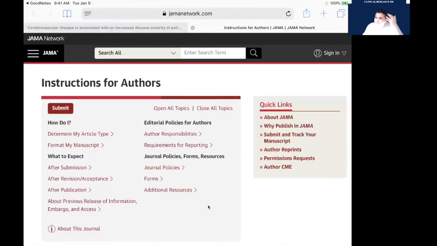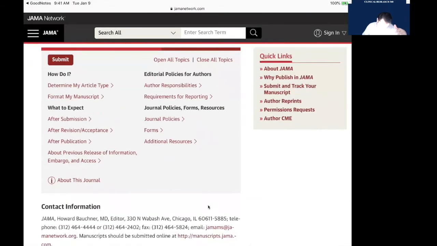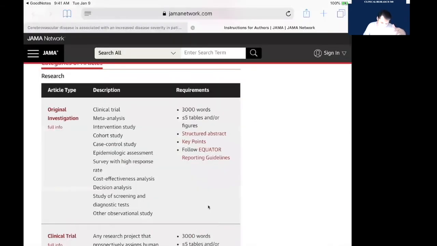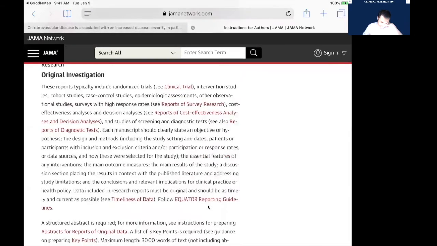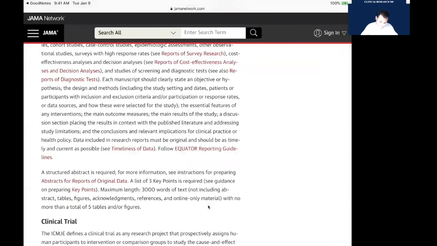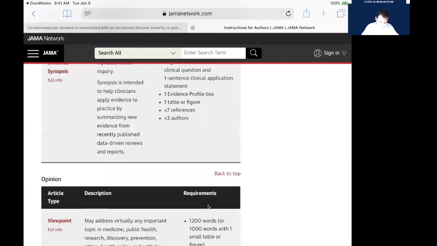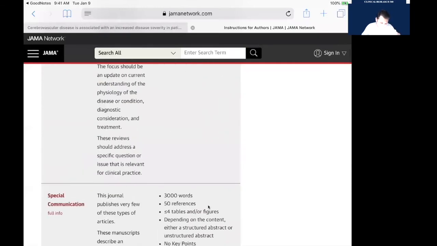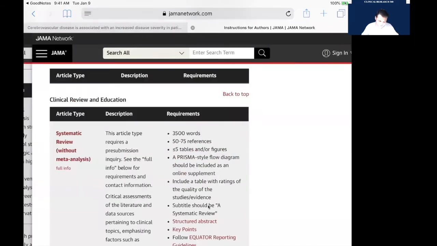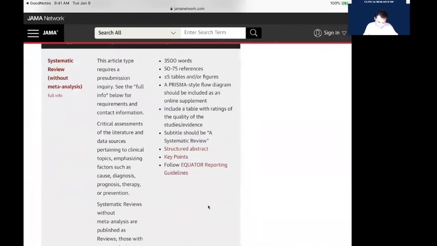But because I don't want to read those hectic long instructions, you can see the instruction to authors, and let's say I'm going down, I'm publishing my original investigation, right? And I'm clicking here. Can you see every piece of information for original investigation is there, which guideline you need to make sure is followed, and all those details are here, right? Those details are always there, but because you don't like to read everything every time, you see how the references should be arranged and so on.